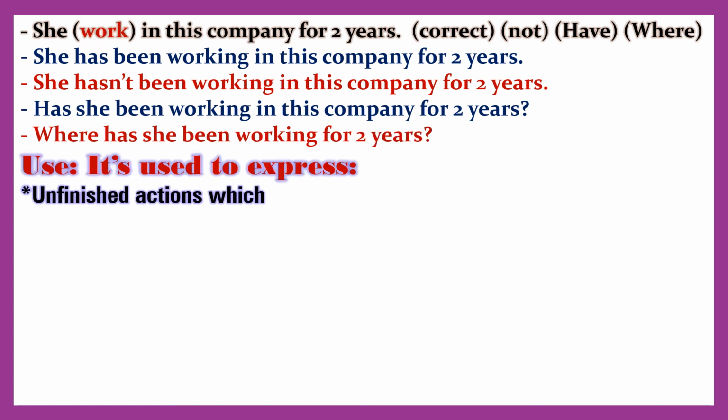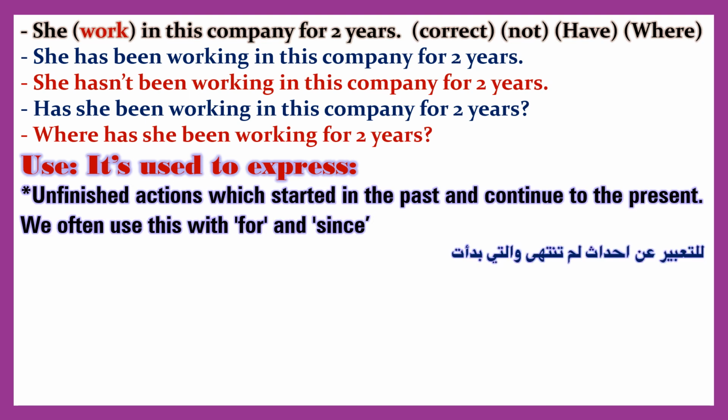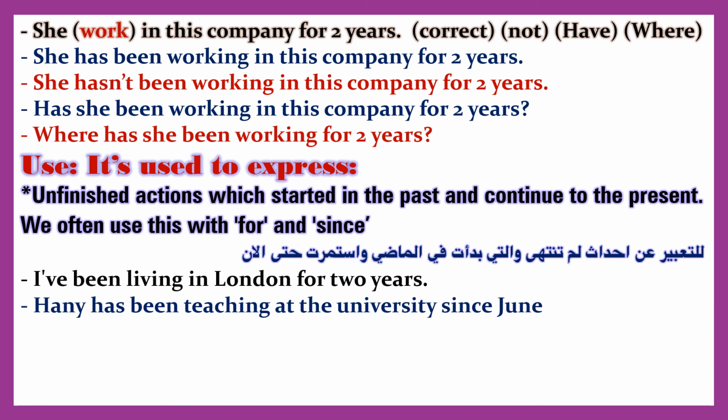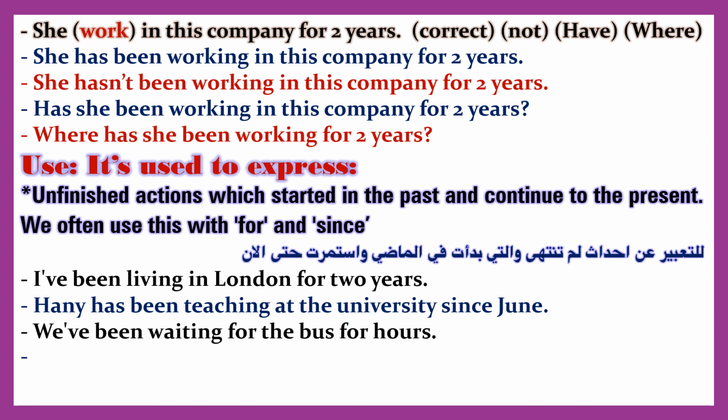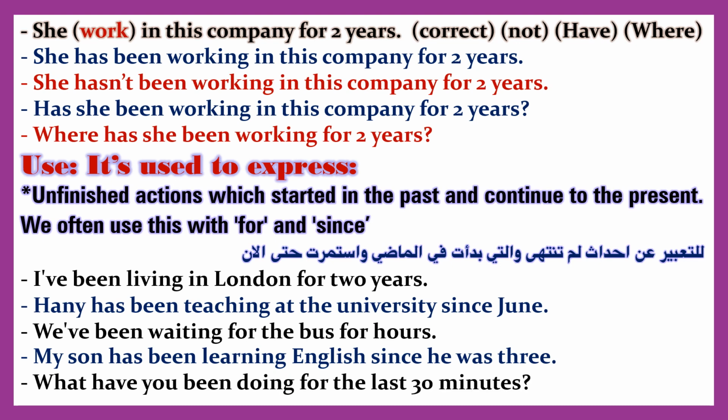Use: it's used to express unfinished actions which started in the past and continue to the present. We often use this with for and since. I've been living in London for 2 years. Hanny has been teaching at the university since June. We've been waiting for the bus for hours. My son has been learning English since he was 3. What have you been doing for the last 30 minutes?